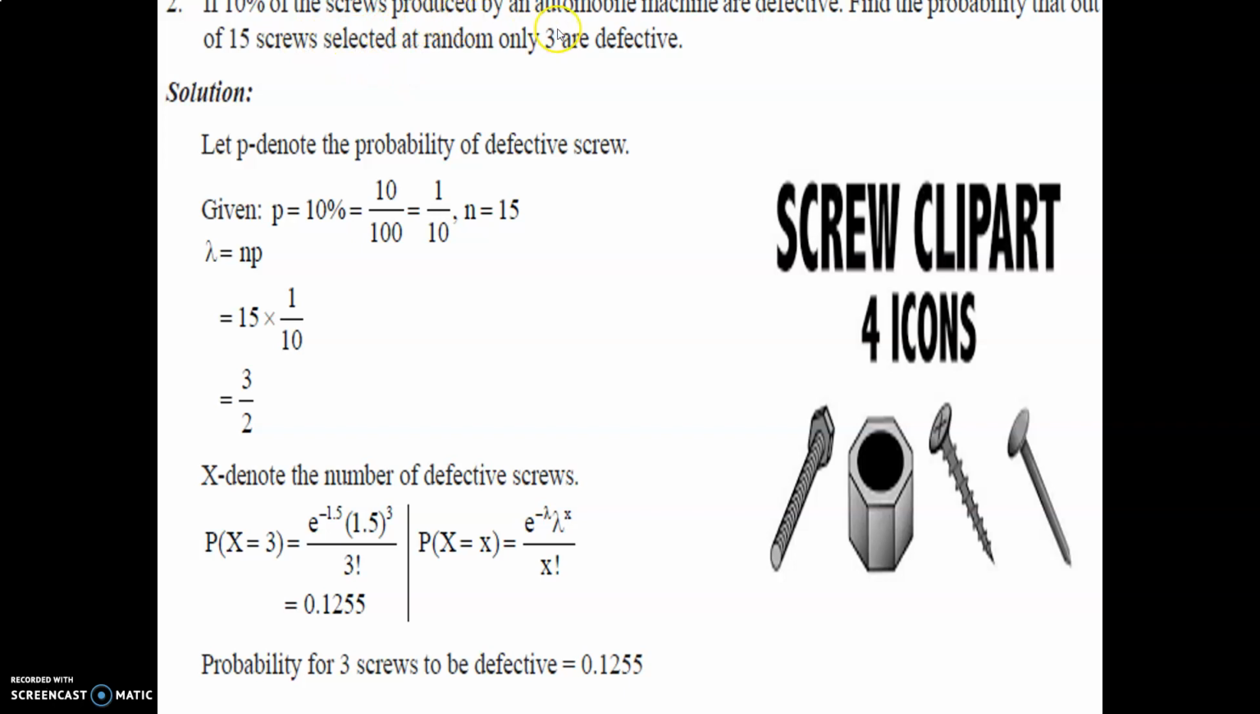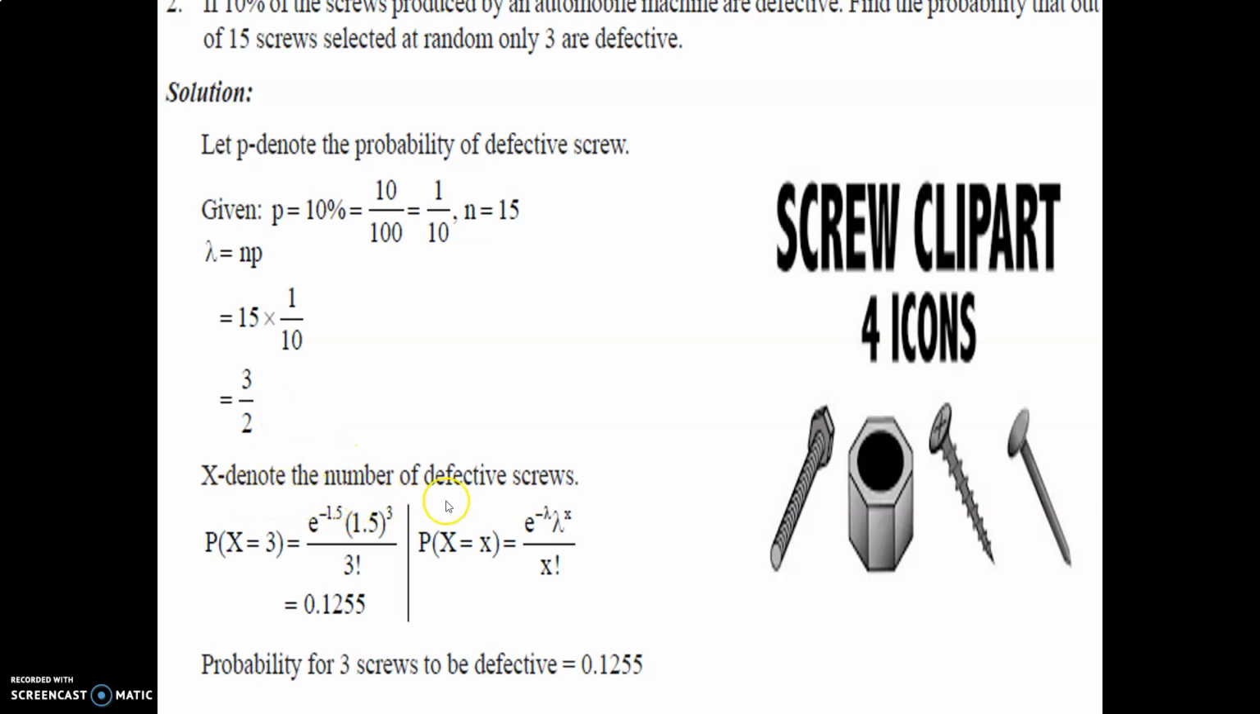10% of the screws produced by an automobile machine are defective. Find the probability that out of 15 screws selected at random, 3 are defective. P denotes the probability of a defective screw. P is equal to 10% is given, 10 upon 100, that is 1 upon 10. N is equal to 15. Lambda is equal to n into p, 15 into 1 upon 10, that is 3 by 2, which is 1.5.